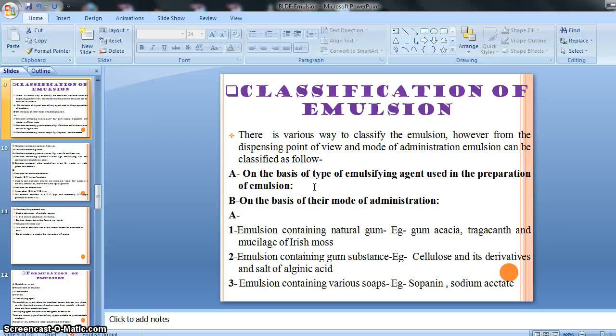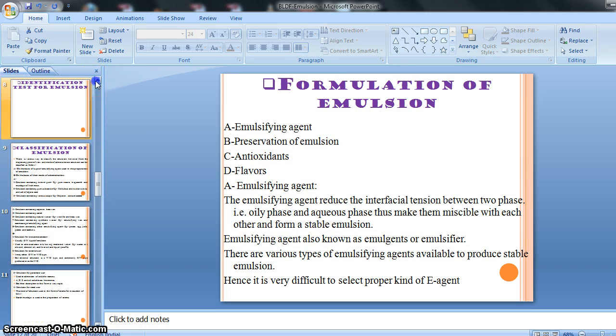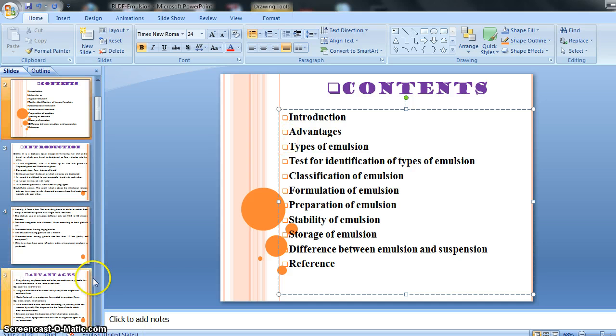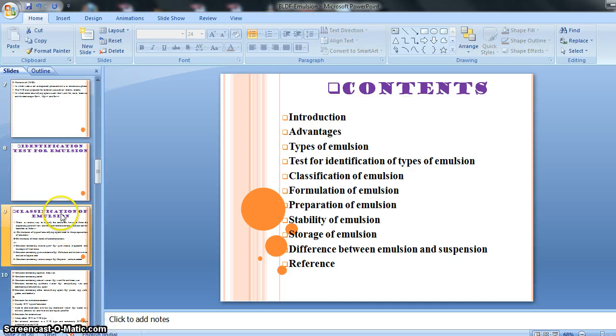So you just understand, right? You just remember, this way we can classify our emulsion, right? This classification is also very important from the exam point of view, so you must read it carefully and understand carefully, right? So this is all about our topic, classification of emulsion, right? So let's see another topic, that is after classification, our formulation of emulsion. Formulation, you are familiar with this, right?